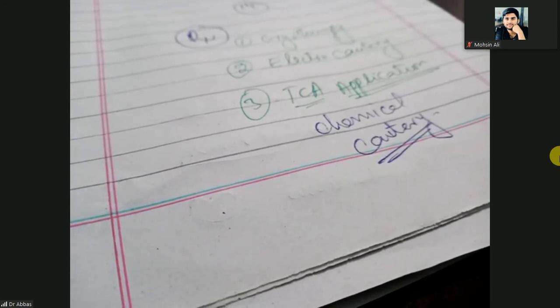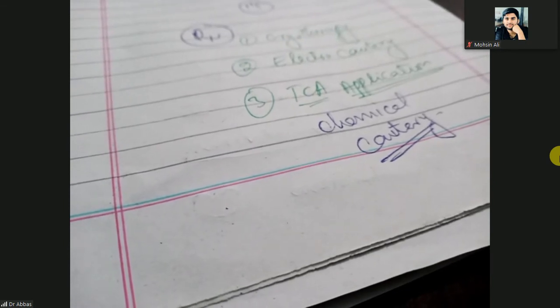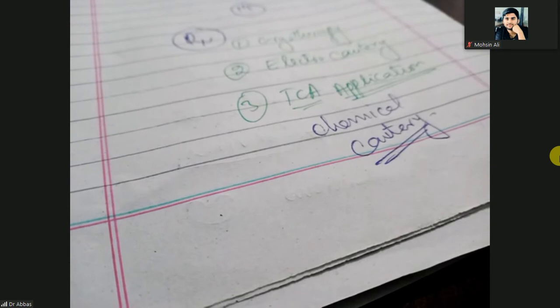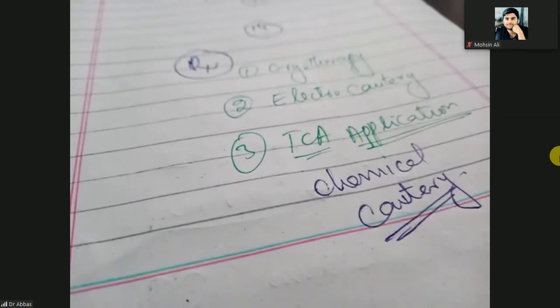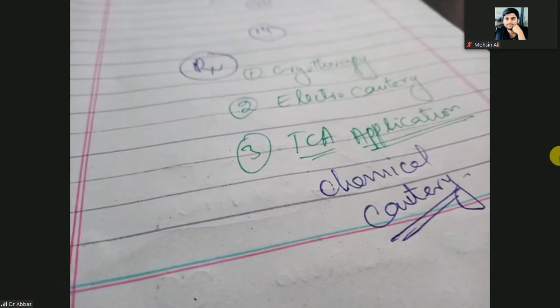So molluscum contagiosum is a virus that is the type of the pox virus. Clear? So what is the investigation? Investigation of the molluscum contagiosum is the presence of the HP bodies or the molluscum bodies, and these HP bodies or molluscum bodies are the pink color bodies that can be seen intracytoplasmic, inside the cytoplasm of the keratinocytes.